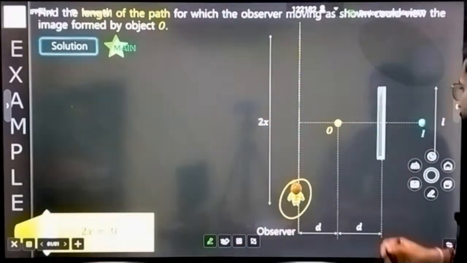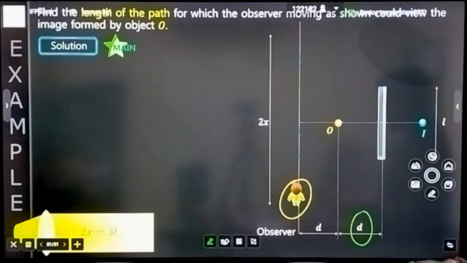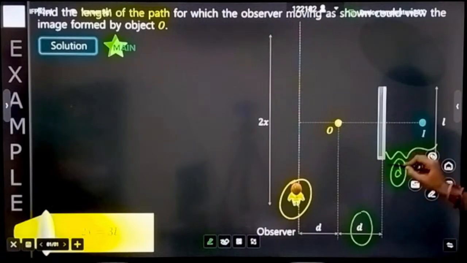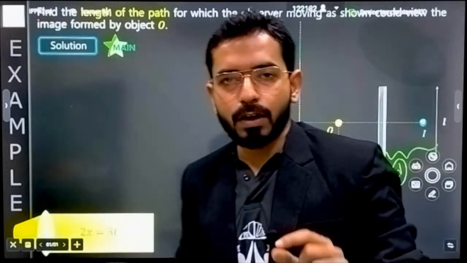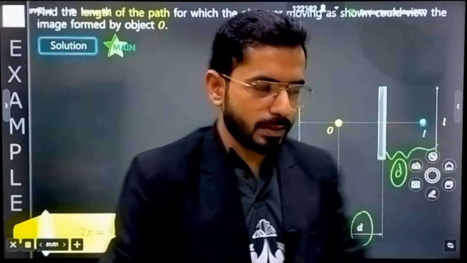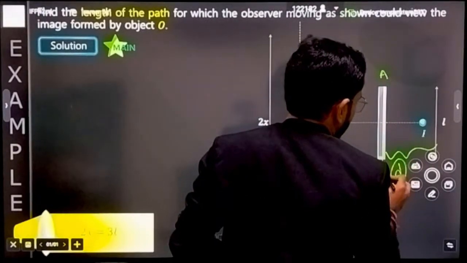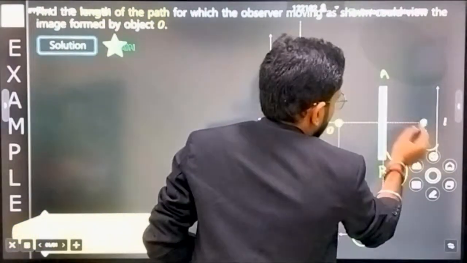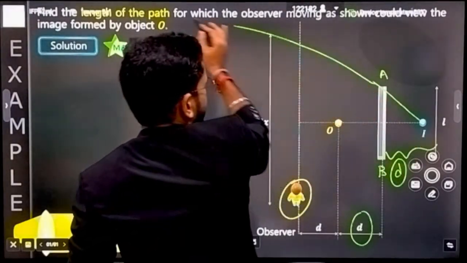ray diagram. See, if the object distance is d, what will be the distance of the image? That will also be d. And how we draw the field of view, I have told you. Locate your image and draw the rays coming out of there to the two extreme points. One extreme point is this, let's name this A, and the second extreme point is the lower end, let's name it B. Draw the rays coming out from here and pass them like this.